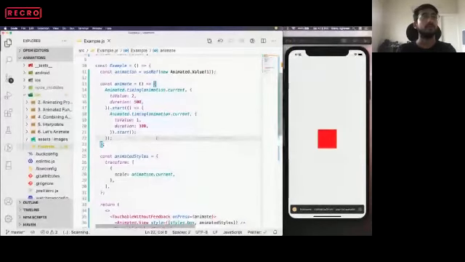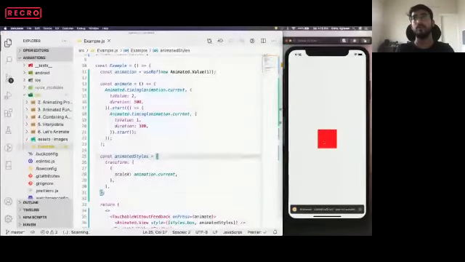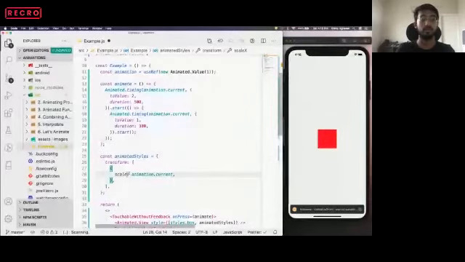Cool. So we can also use scale X or scale Y. So let's say we just want to scale the X part of the div. So we'll just save it and let's see. Yeah, this is how it is. Also we can do a scale of Y. This is how it is, right?